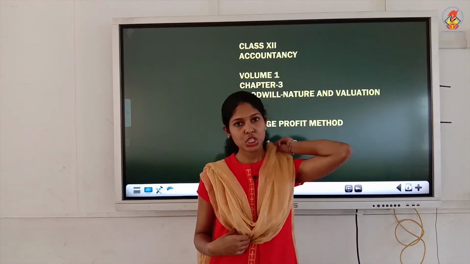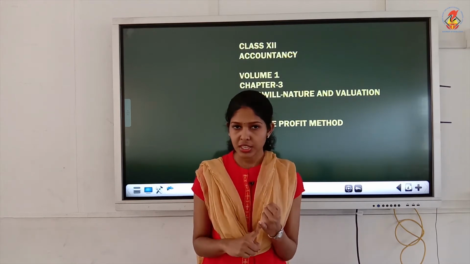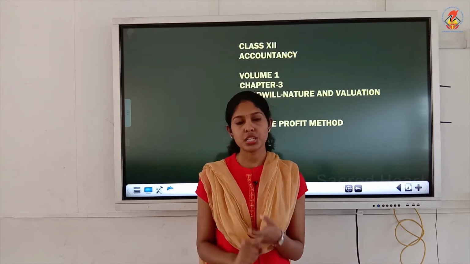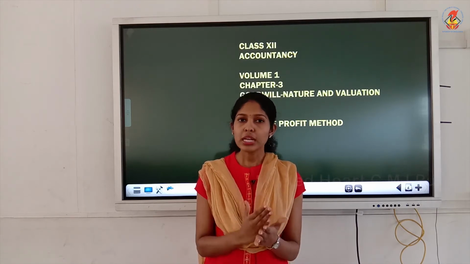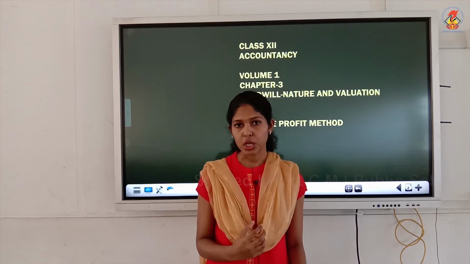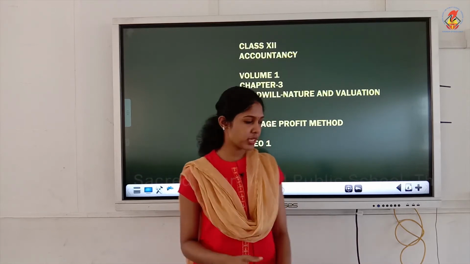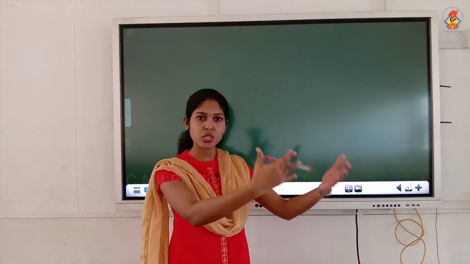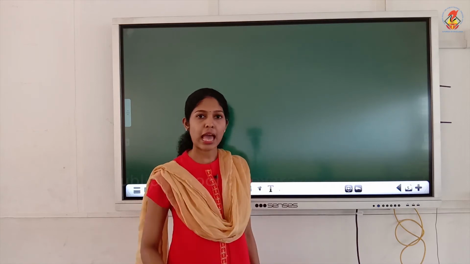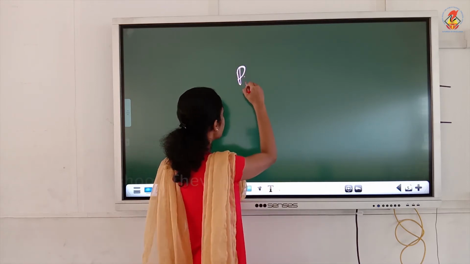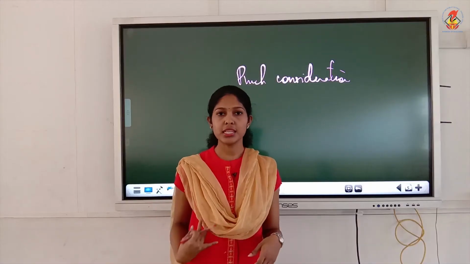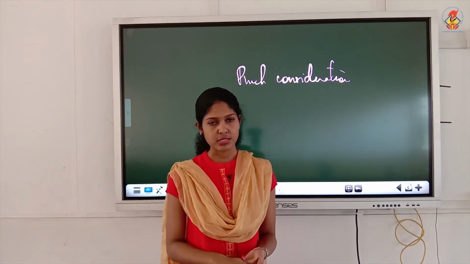Then classification of goodwill, which we have discussed before: purchased goodwill and self-generated goodwill. And we know that only purchased goodwill will be recorded in the books. What is purchased goodwill? Suppose we are purchasing a business, another business. In return we will have to pay something, that's called purchase consideration. This can be paid either in the form of cash or in kind, that means in the form of assets.